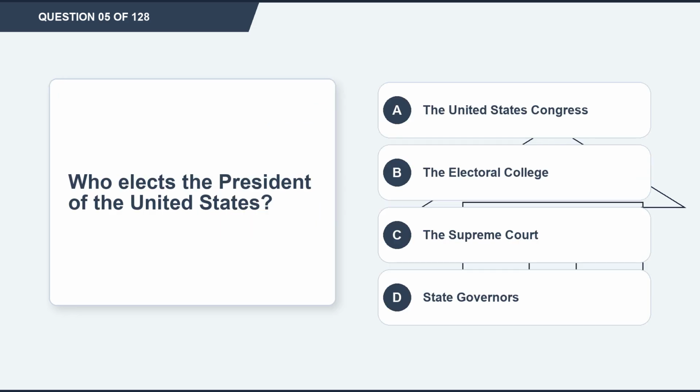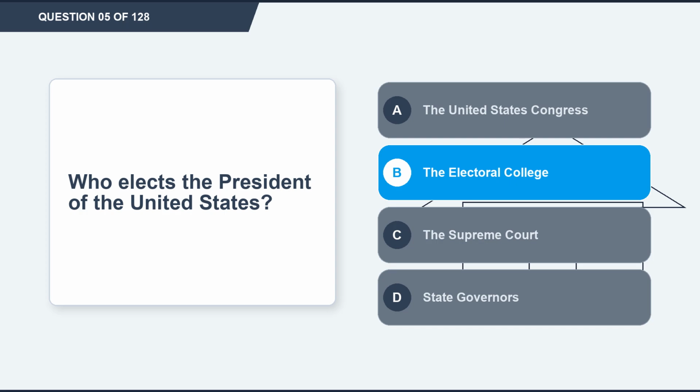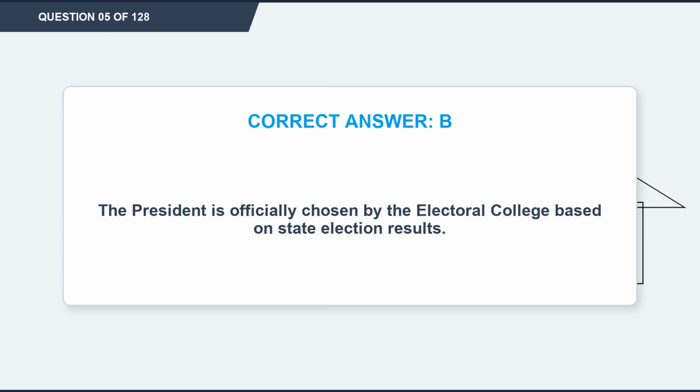Question 5. Who elects the President of the United States? Option A. The United States Congress. Option B. The Electoral College. Option C. The Supreme Court. Option D. State governors. The correct answer is option B. The Electoral College. Explanation. The President is officially chosen by the Electoral College based on state election results.